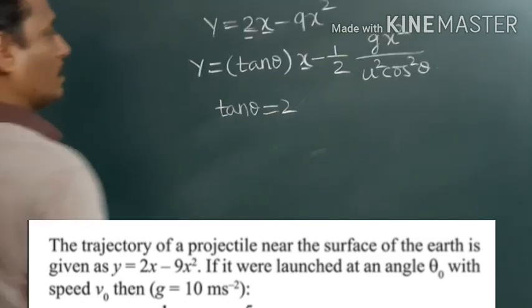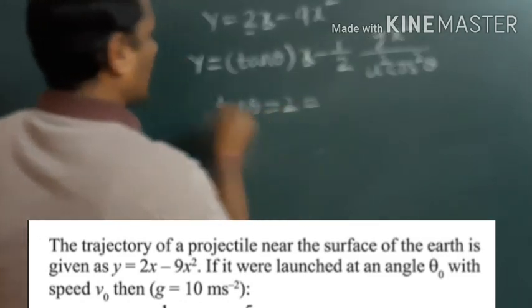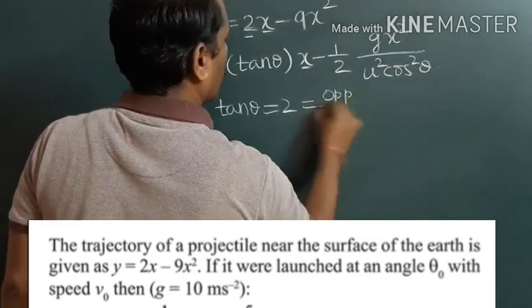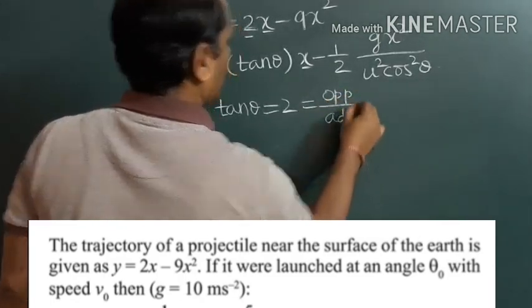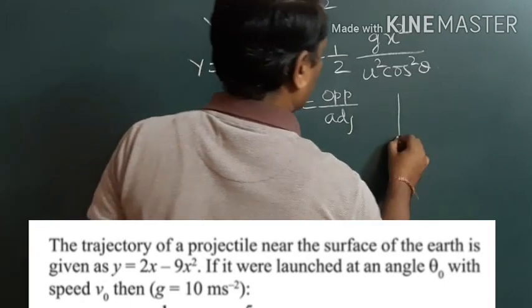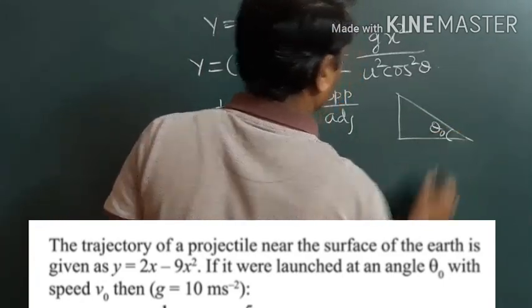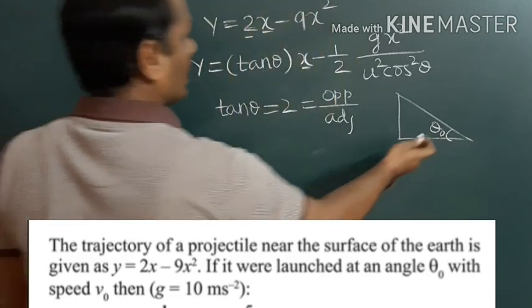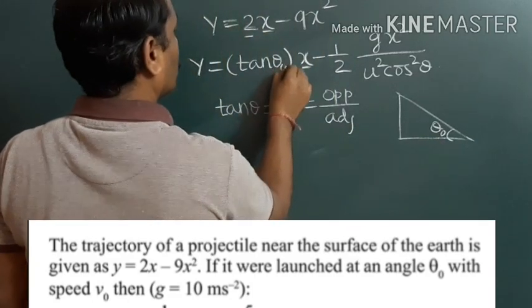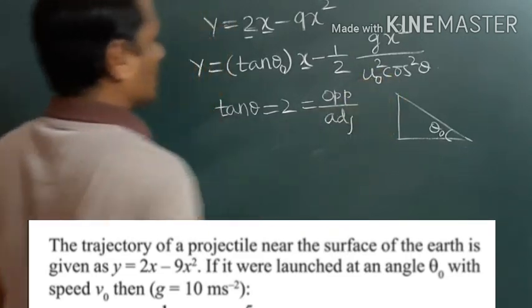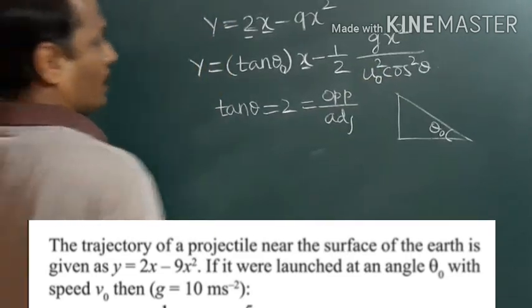So tan theta is equal to 2 means, how do we define tan theta? Tan theta is defined as opposite by adjacent. So if you take a right angle triangle and if this is theta naught, here it is given that the angle of projection is theta naught. So let us write theta naught and velocity of projection is u naught.